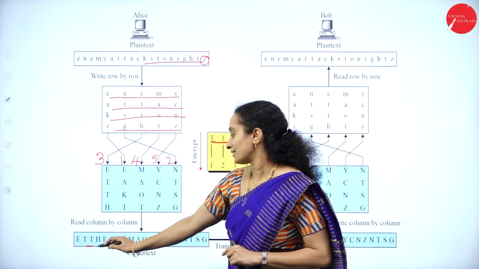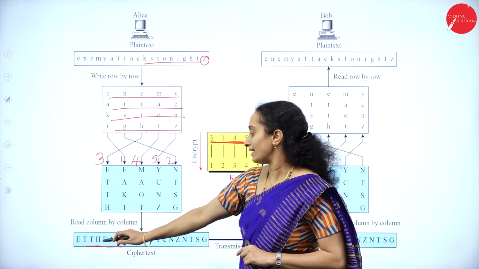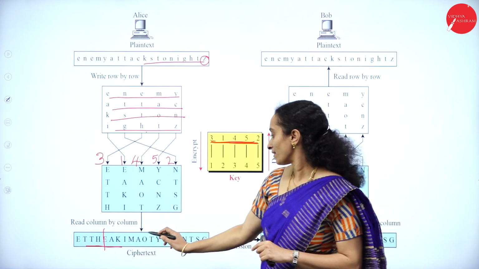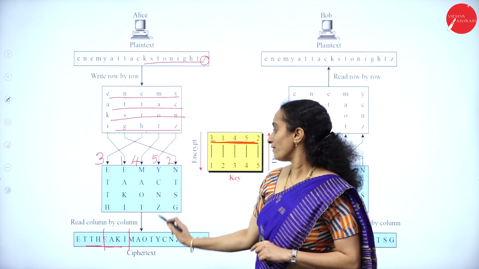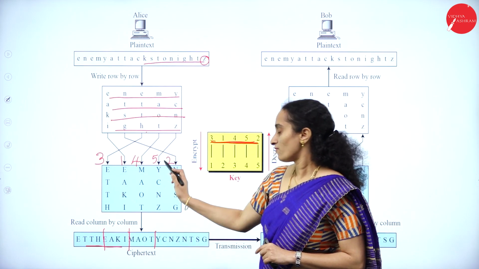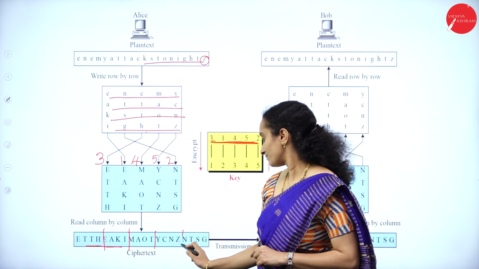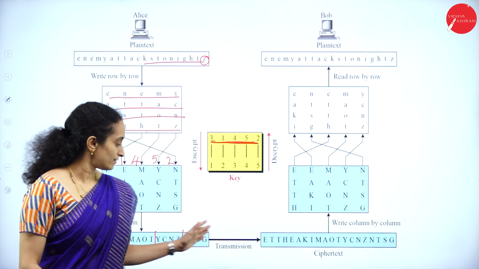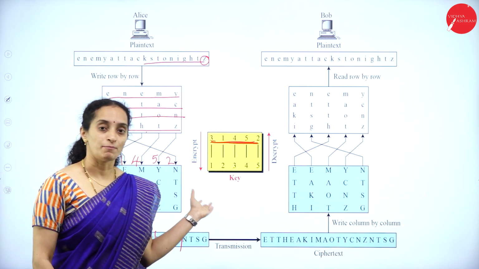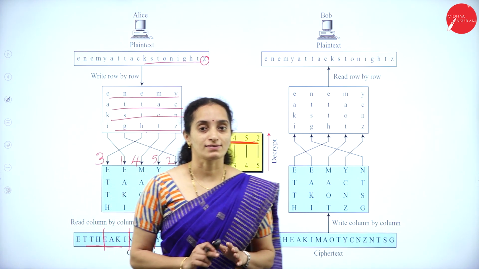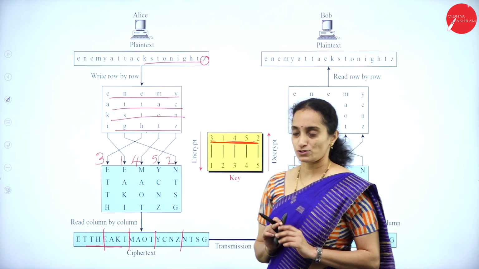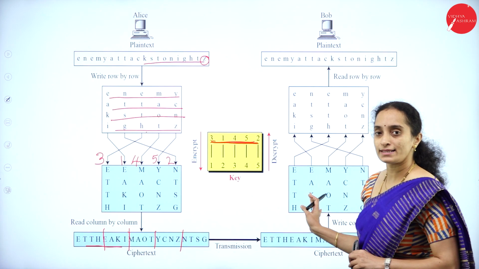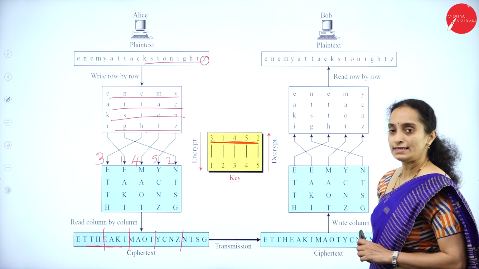The cipher text will be like this: ETTH, EAKI, MAOT, YCNZ, NTSG. Okay, this is the example of combining both the keyless as well as the keyed transposition cipher. The exact reverse of this will be done in the case of the decryption.